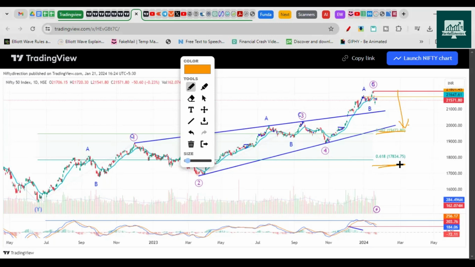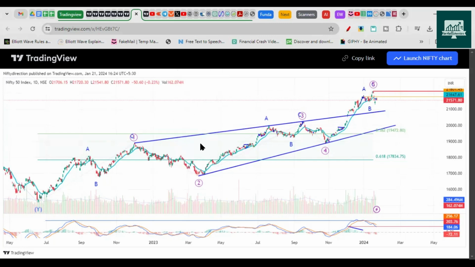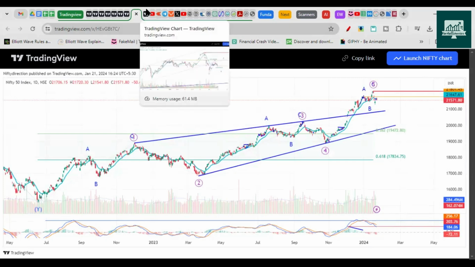Worst case here, I don't think we'll go here anytime soon. But yeah, this is the level that I am expecting, a 12% correction, which will be healthy from this top. So let's now talk about what is expected next week.